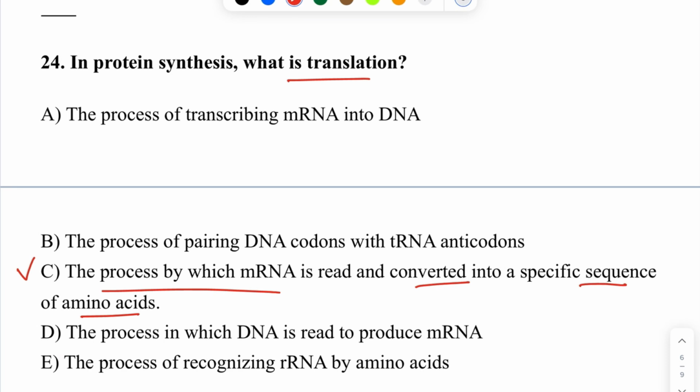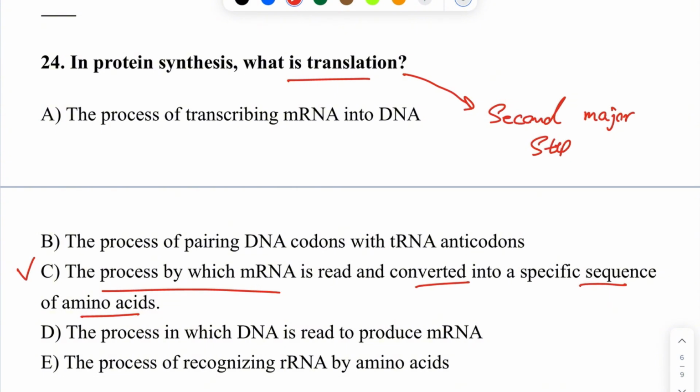Translation is the second major step of protein synthesis. During this process, ribosomes read the genetic instructions carried by messenger RNA, or mRNA, while transfer RNA delivers the correct amino acids one by one.